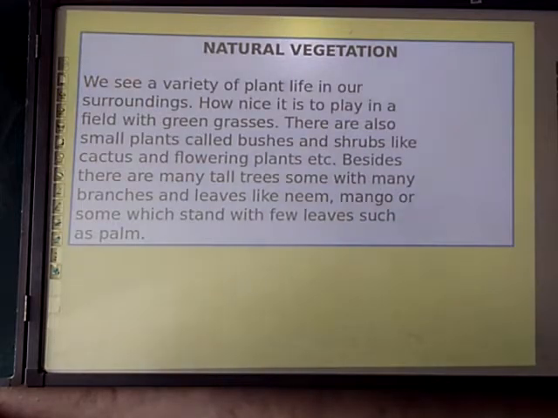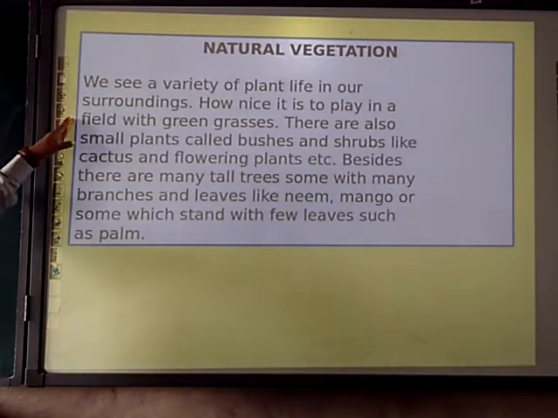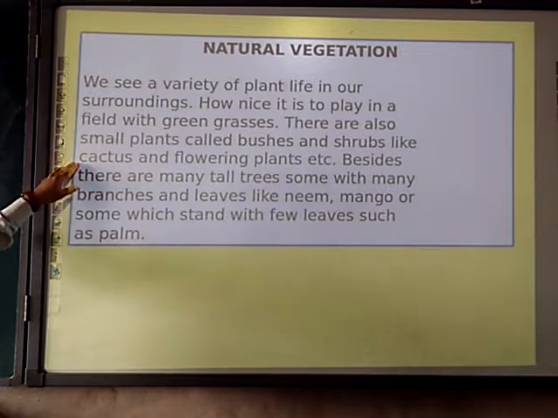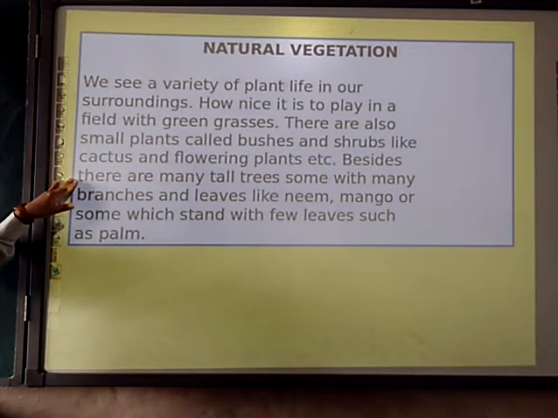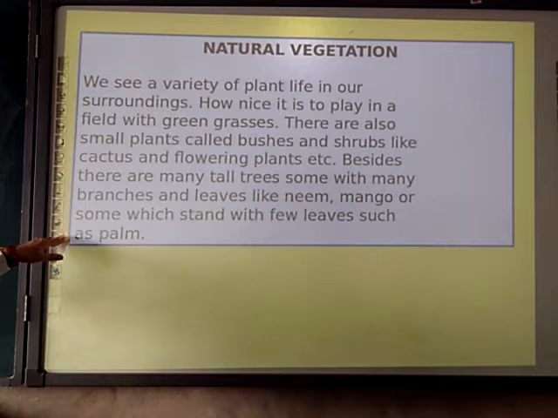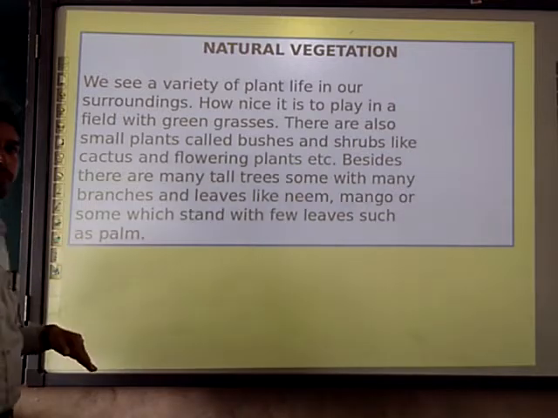Point number 1, natural vegetation. We see a variety of plants in our surroundings. How nice it is playing in a field with green grass. There are also small plants called bushes and shrubs, like cactus and flowering plants. Besides, there are many tall trees, some with many branches and leaves like neem and mango, and some which stand with a few leaves such as plum.